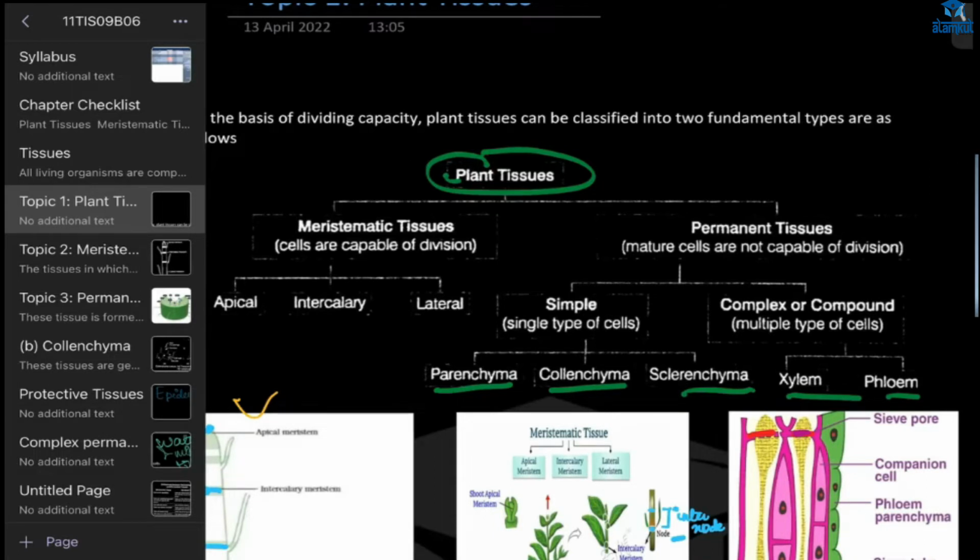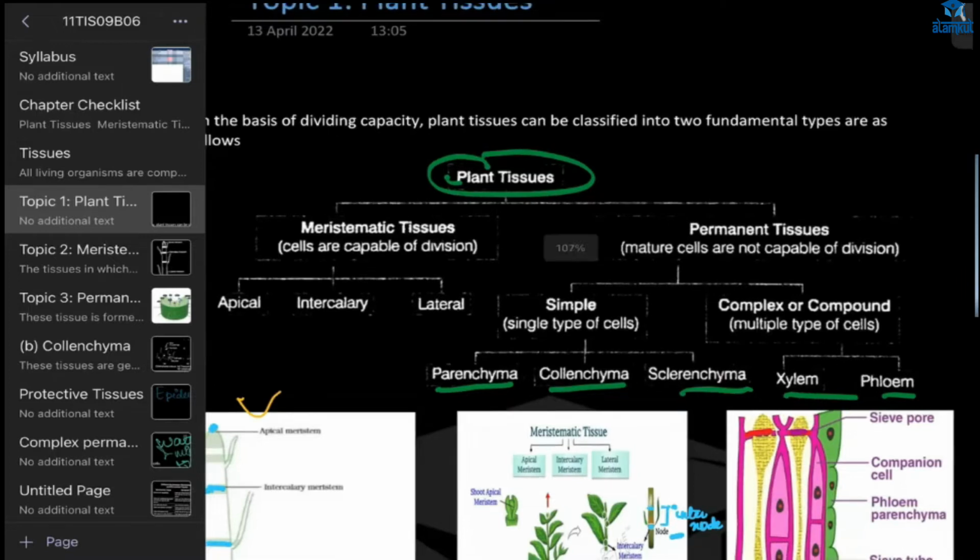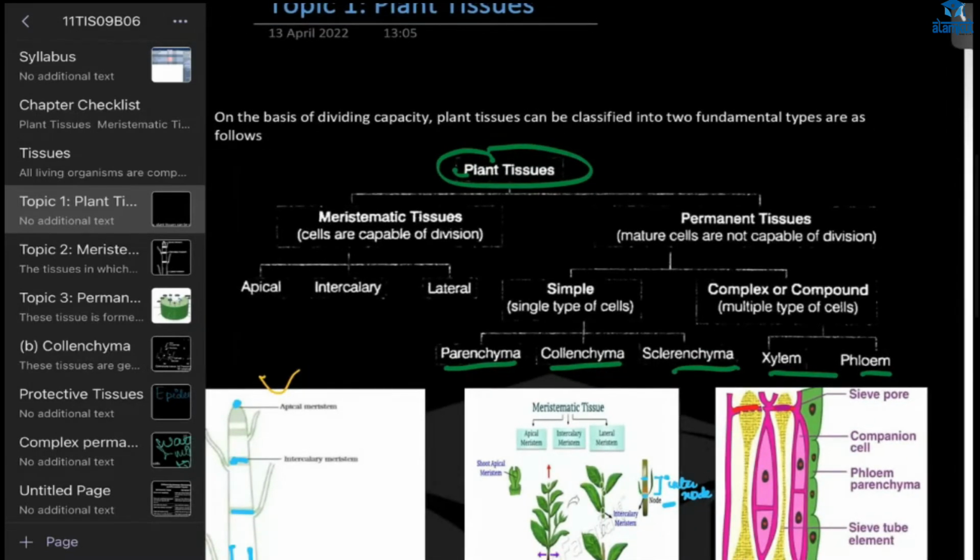See this plant tissue, it is dividing, right? Ma'am, I'm writing the function of parenchyma, collenchyma, sclerenchyma, xylem. No, you don't have to write that. Just tell me what the criteria is, how it is being differentiated based on this diagram. Ma'am, it's structure and function, right?